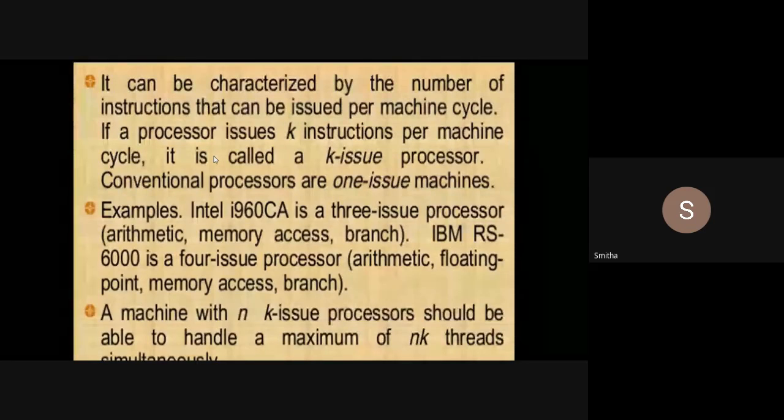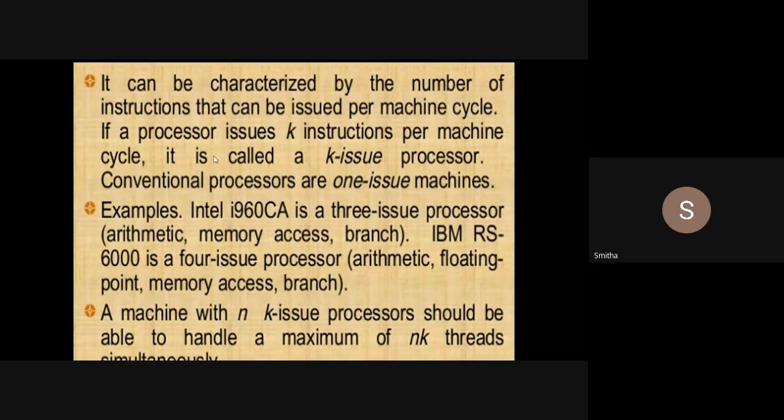Sometimes we can have a one-issue processor, meaning per machine cycle we can issue only one instruction. If it is a two-issue processor, then we can issue two instructions per machine cycle.